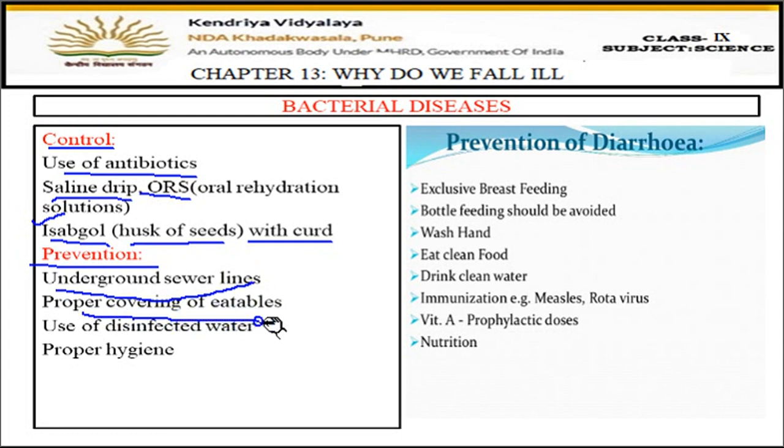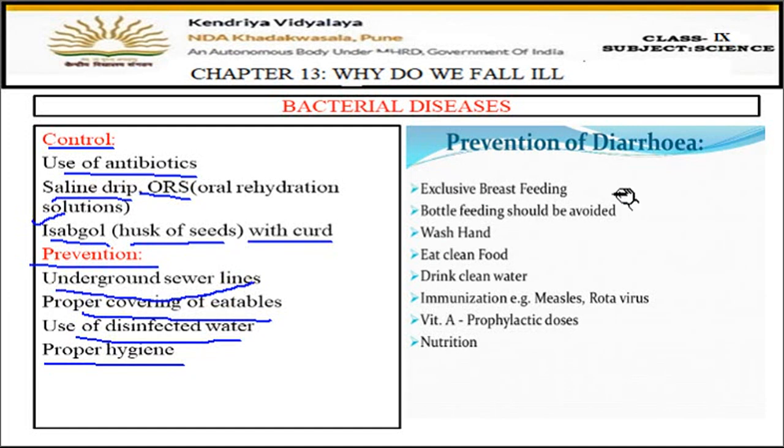Then proper covering of the eatables. All the food and water which has to be consumed should always be kept covered. Then use of disinfectant water. Safe drinking water has to be used and proper hygiene has to be maintained. So these are the prevention points. Let us see some more prevention points.